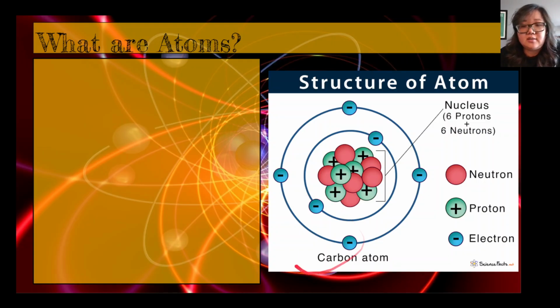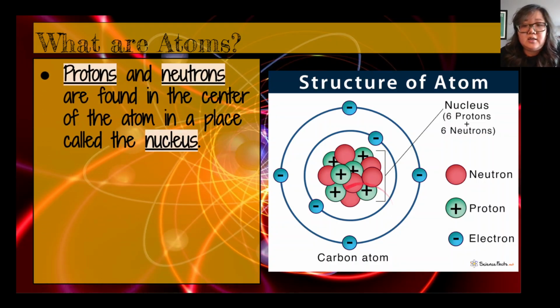Here is what an atom looks like if I were to draw a picture to represent an atom. The middle of the atom is called the nucleus. Okay, this part here that you see. And in the nucleus, you're going to have your neutrons and your protons stuck in the center, clustered together, like a little ball in the middle of the atom.